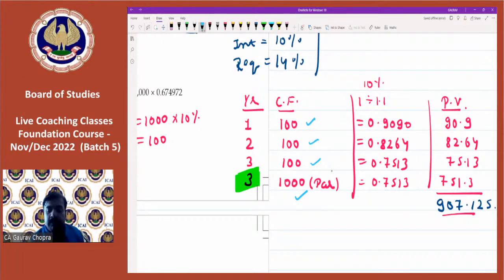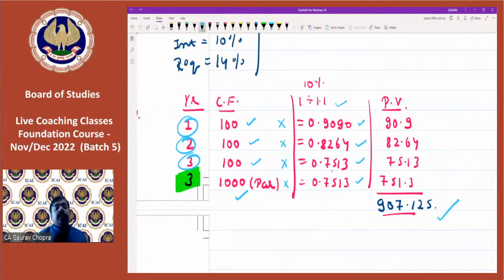Since it is the first year, we have taken power 1. For the second year we have taken power 2. For the third year we have taken power 3, and this is also the third year so we have taken power 3. Then we multiplied them: 100 multiplied by 0.9090, 100 multiplied by 0.8264, 100 multiplied by 0.7513, and 1000 multiplied by 0.7513. After doing all these calculations, we are getting 907 as the final answer.